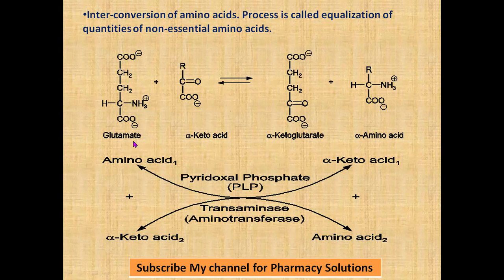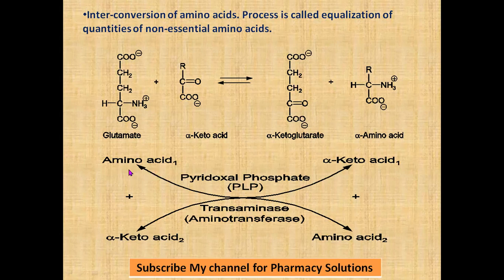So how does this reaction occur? This is the amino acid. You can see this amino group is transferred, this complete portion is transferred to this keto acid. You can see there. So it is forming CHNH3, and this keto group is transferred to this amino acid to form a keto acid. You can see there, a new keto acid is formed and a new amino acid is formed. In this process, the coenzyme involved is pyridoxal phosphate.